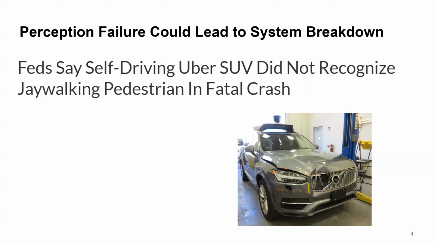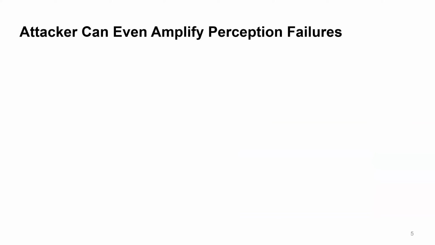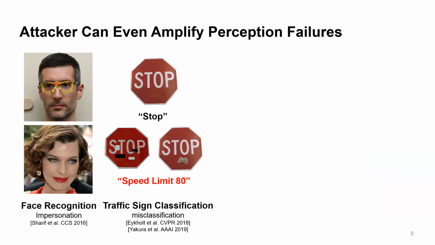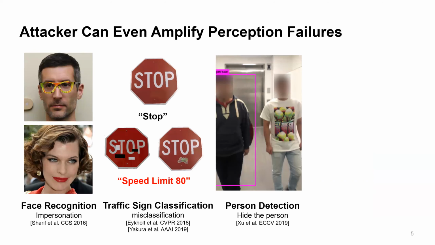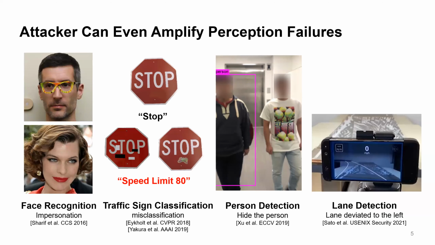And this is not the only bad news. Researchers have found that attackers can even amplify all these perception failures, making them happen intentionally. For example, wearing adversarial glasses could impersonate others. Attaching stickers to the stop sign can change the classification prediction from stop to speed limit. For object detection, the adversarial t-shirt could hide the person from being detected. For lane detection, a dirty patch on the road can manipulate the detected lane for the vehicle.